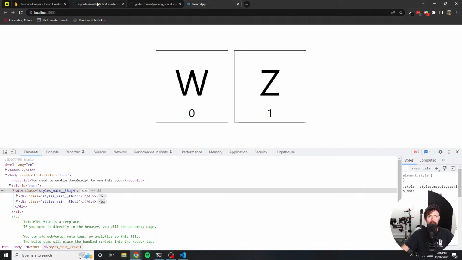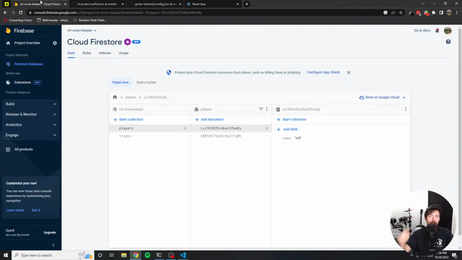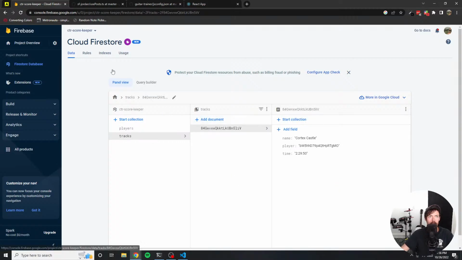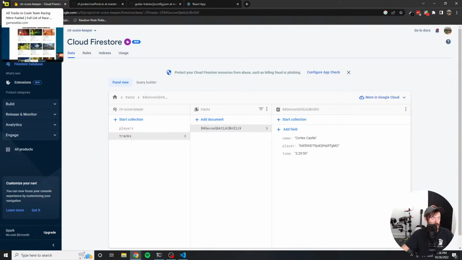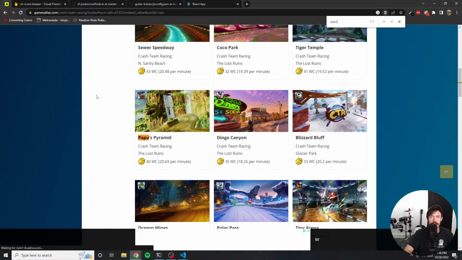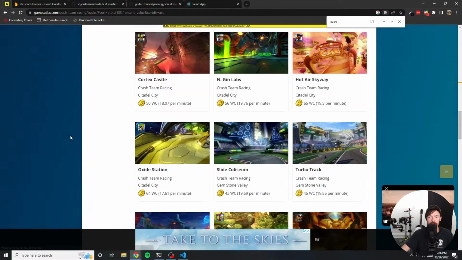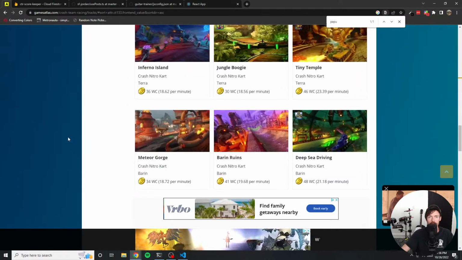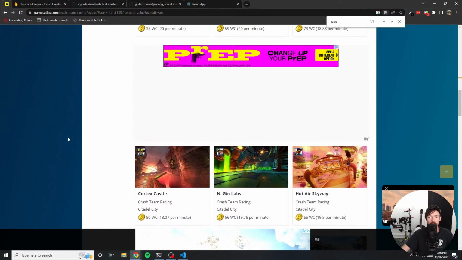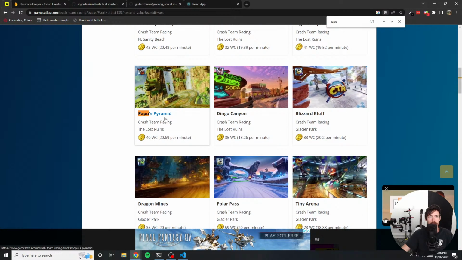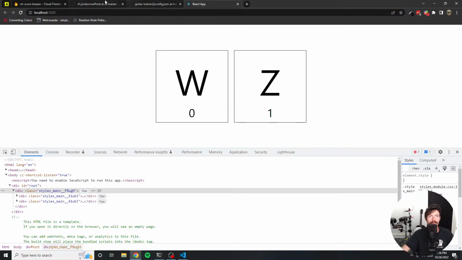I think we only have a total of maybe 3 or 4 tracks that I need to add. And I'm gonna look at my phone because we've been documenting these through text message. So I have to look at my phone to be able to see the top scores, so bear with me on this. The first one I'm gonna add right now is Papu's Pyramid. The search on here isn't great, I guess. Just show me Papu's Pyramid. There it is. Okay, so that is the one we're gonna add right now.